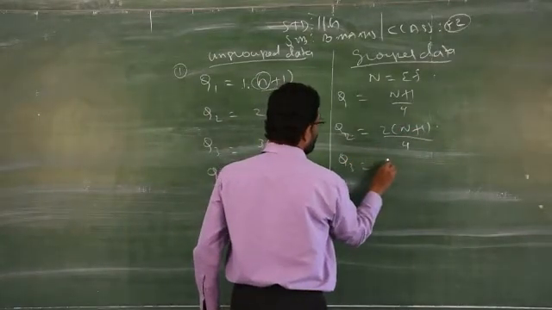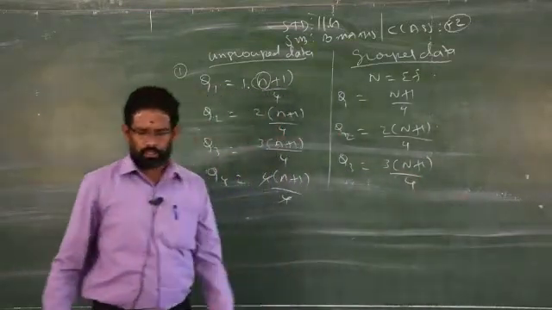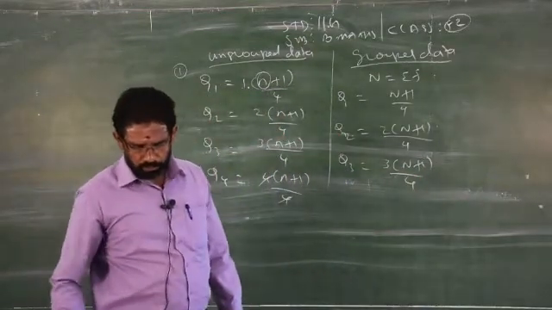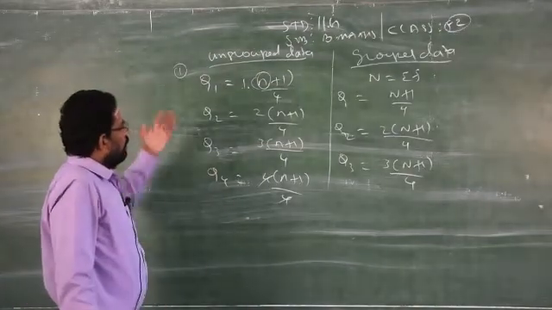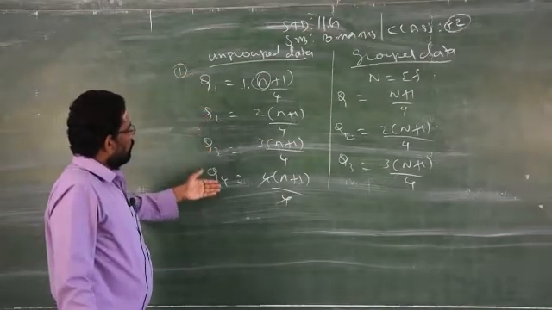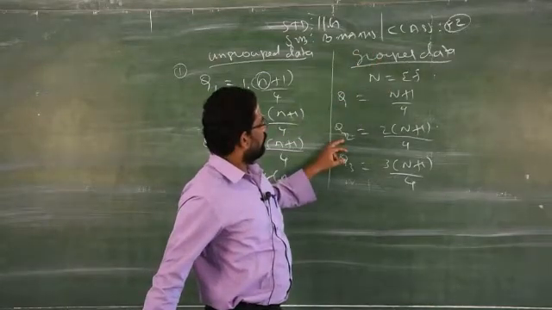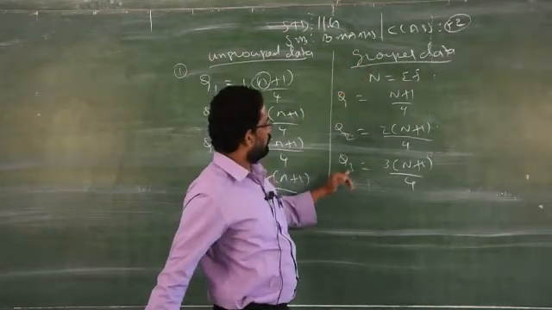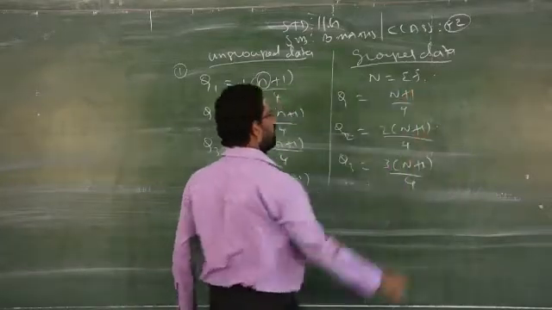For Q3, 3 of N plus 1 by 4 and so on. Clear? So these are the formulas to find the first quartile, second quartile, third quartile and fourth quartile, for grouped data as well, where capital N stands for summation F.